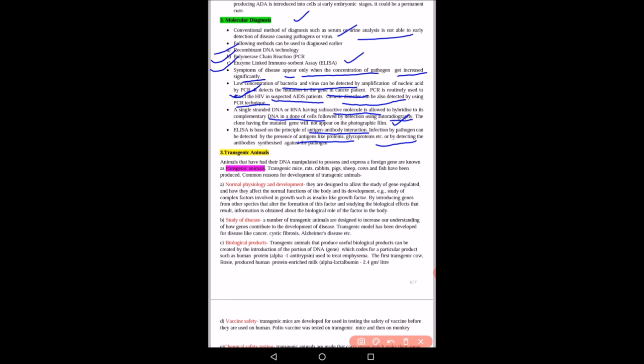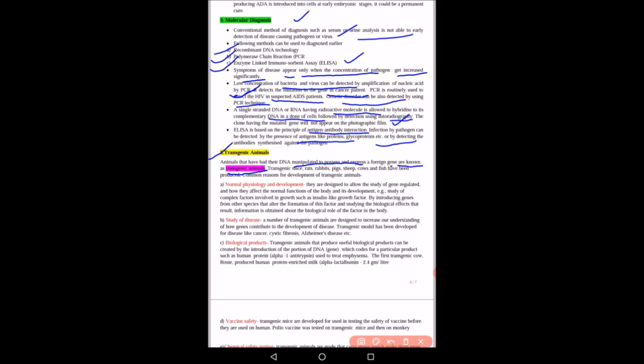Another application is transgenic animals. Now, what are transgenic animals? Animals that have had their DNA manipulated to possess and express a foreign gene are known as transgenic animals. So, transgenic animals are those animals in which genetic manipulation of genes is done. Various transgenic animals have been developed like transgenic mice, rats, rabbits, pigs, sheep, and fishes using biotechnology.